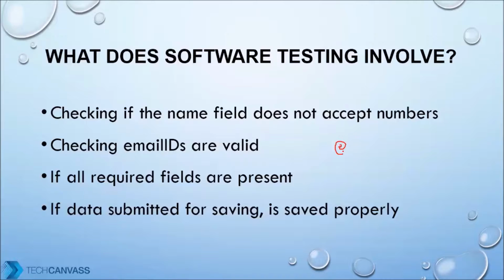Otherwise, what will happen? If somebody enters ABC in the email ID field without the ampersand sign, and it is submitted, then it means that you are not entering a valid email ID at all. So there is no way the customer or the person who is receiving the contact us message will be able to respond.